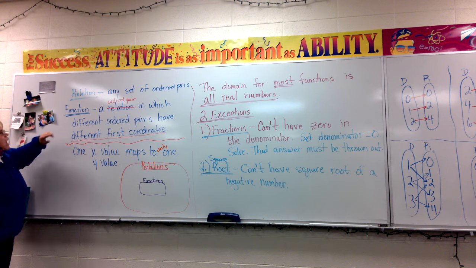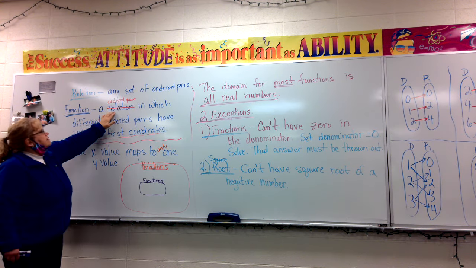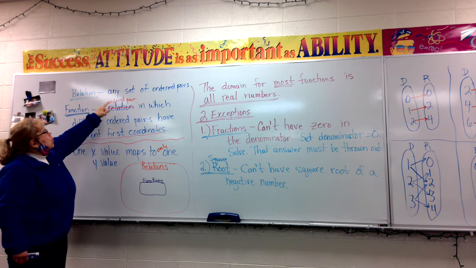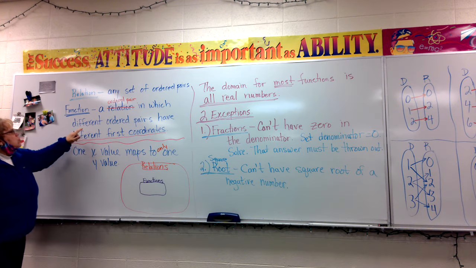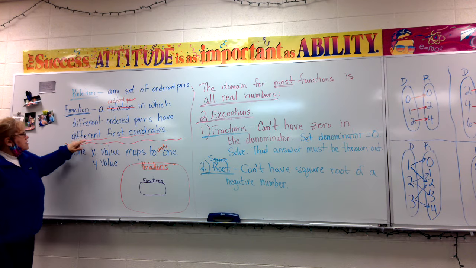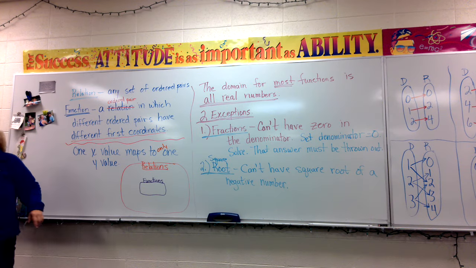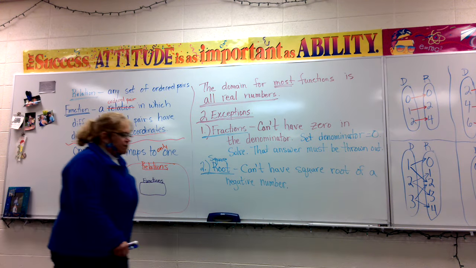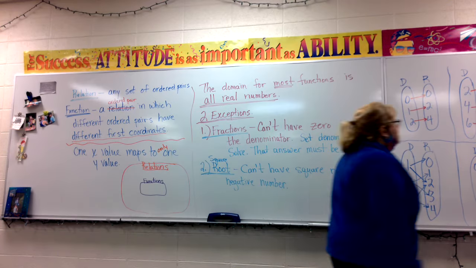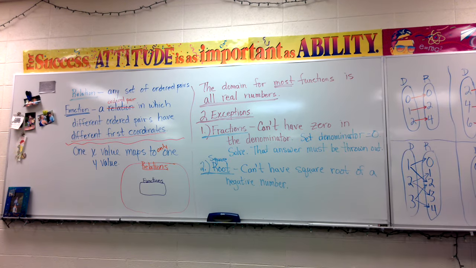And on page 153 it says, a function is a relation or an ordered pair in which all the ordered pairs have different first coordinates. So if you look over here, what they want you to tell is whether or not it's a function.